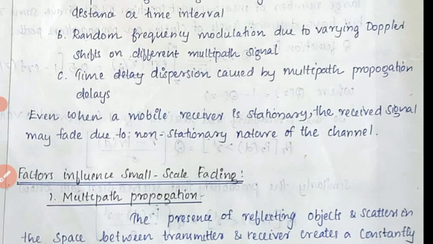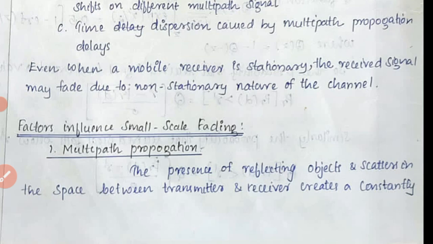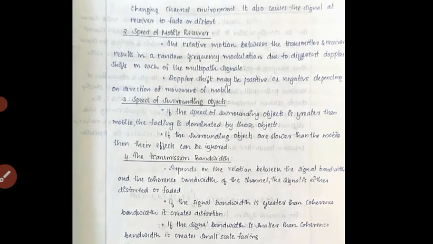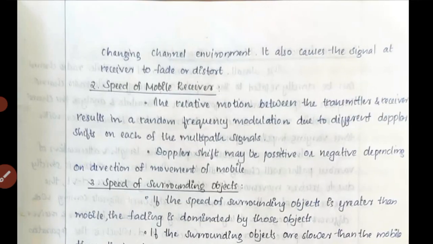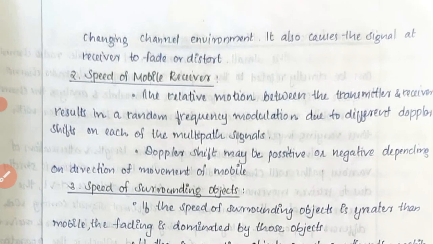Now we are going to see the factors influencing small scale fading. What are the factors that influence small scale fading? The first one is multipath propagation. As I said, there will be a line of sight path, a reflected path, a diffracted path, a scattered path, etc. The presence of reflecting objects and scatterers in the space between the transmitter and receiver creates a constantly changing channel environment. It also causes the signal at the receiver to fade or distort.